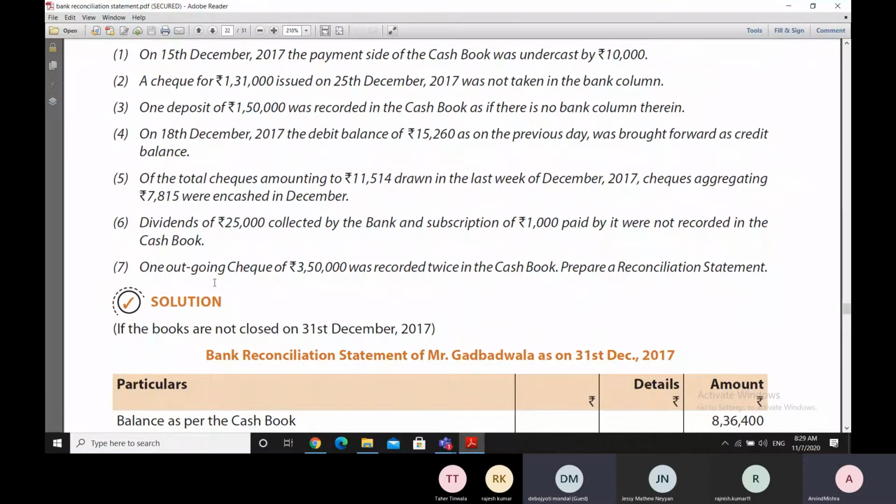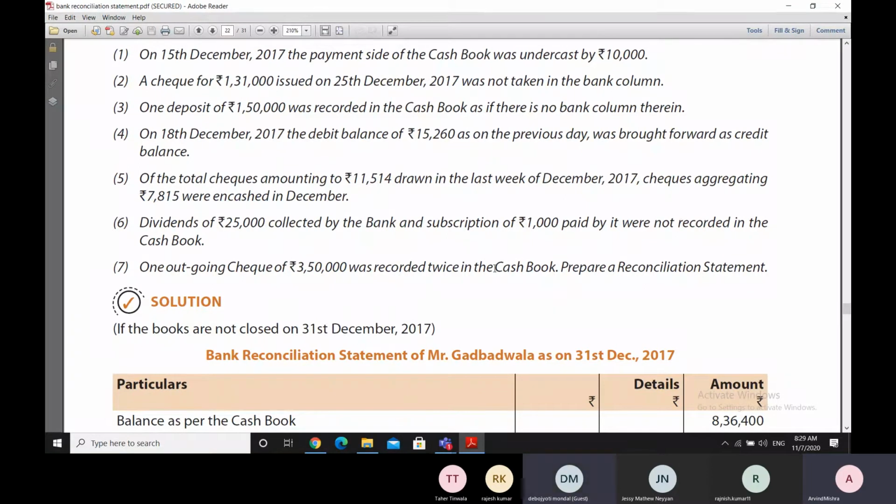Adjustment entry in the cash book of those amounts which are recorded in error in the cash book. For example, if an outgoing check of rupees 3,50,000 was recorded twice in the cash book, if a check is being recorded 2 times in the cash book, it is a case of an error being made in the cash book. So if an error is made in the cash book, that error needs to be corrected so that we get to a genuine cash book balance after correcting all the errors in the cash book.